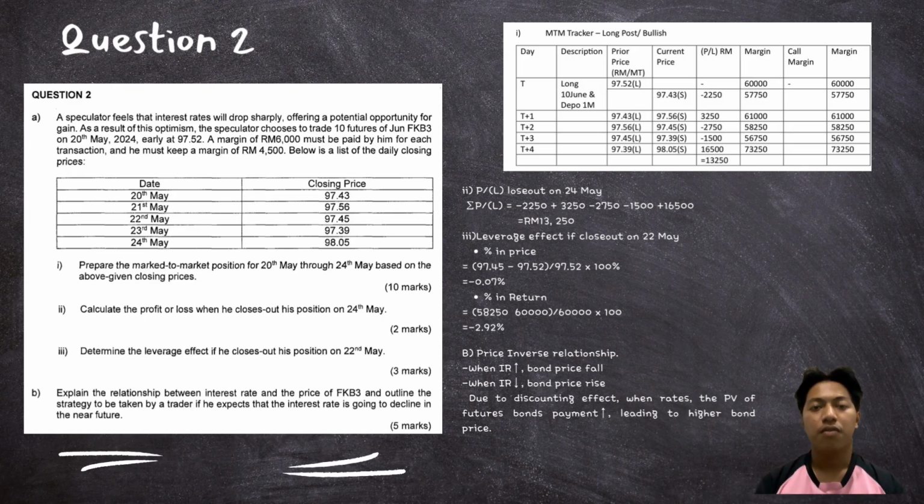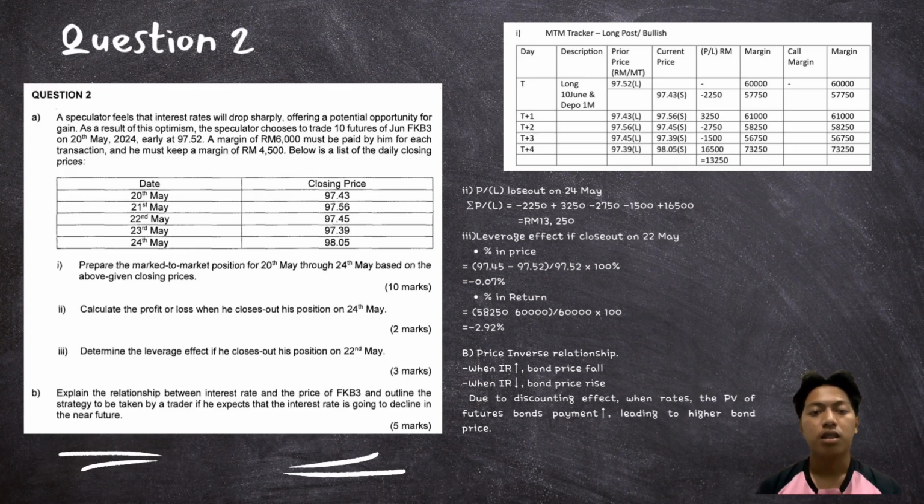To determine the leverage effect, I compare the percentage change in the future price with the percentage return on investment. First, the percentage change in price is calculated as 97.45 minus 97.52, divided by 97.52, multiplied by 100, which equals negative 0.07%. This shows a very small movement in price.